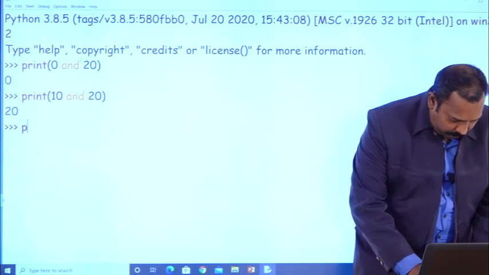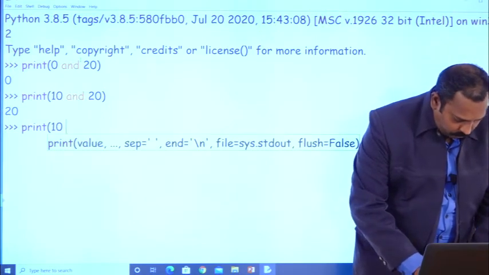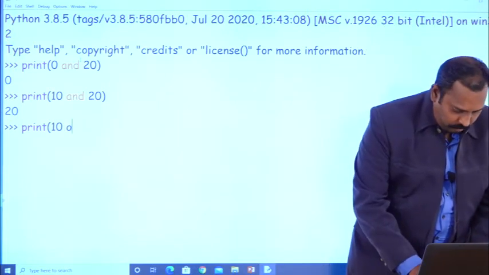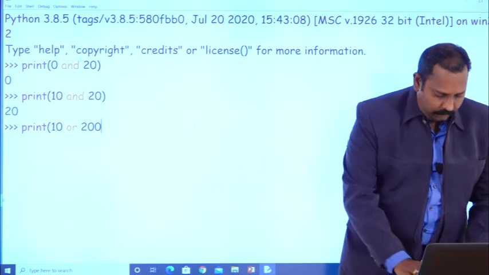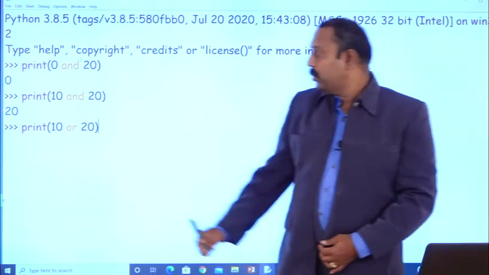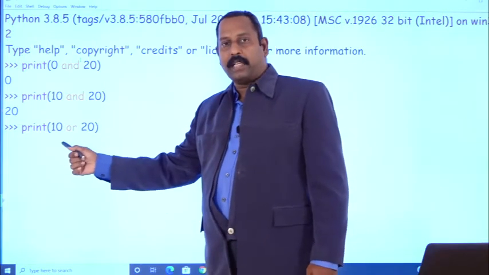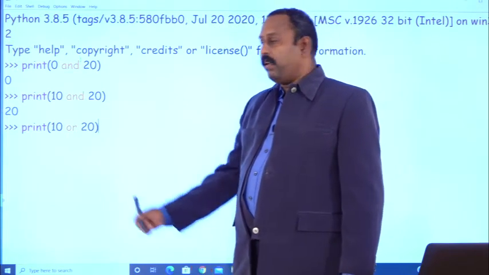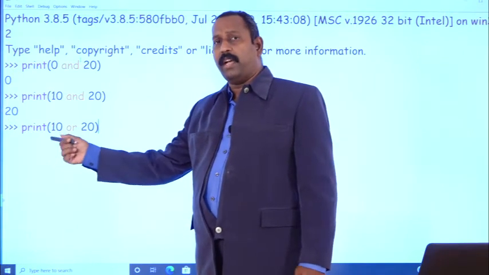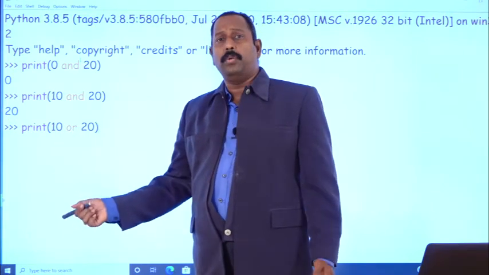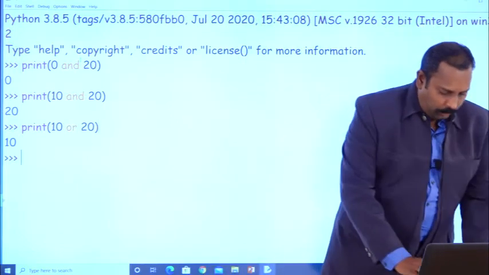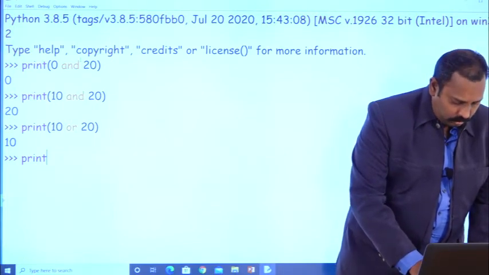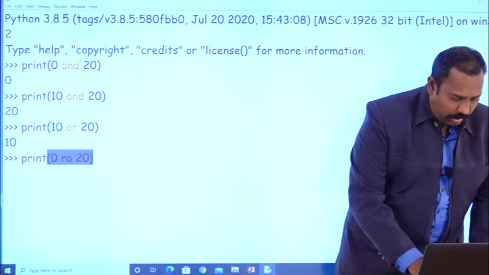Suppose print 10 or 20, here we are using the OR operator. If x is true, then it returns x. So x value is 10, y value is 20. x is true here because other than 0 anything is true, so you will get the output 10. Now print 0 or 20.